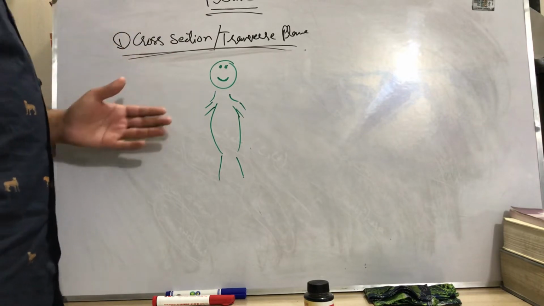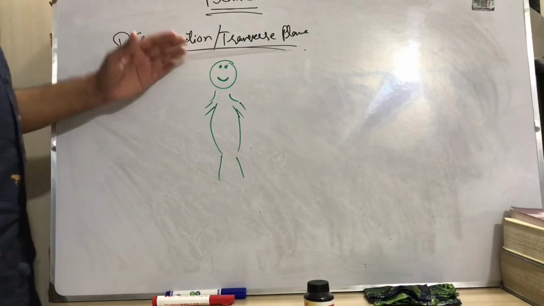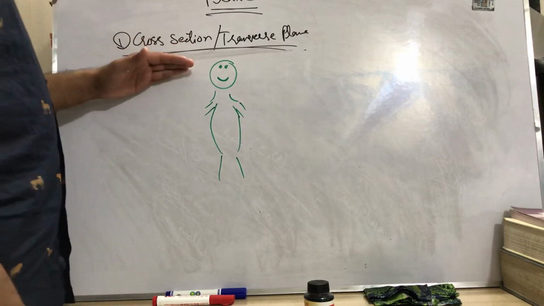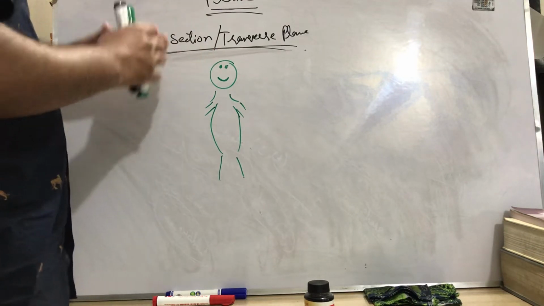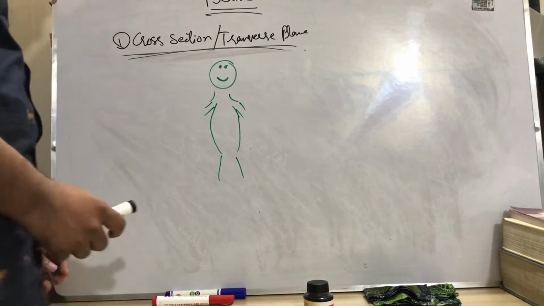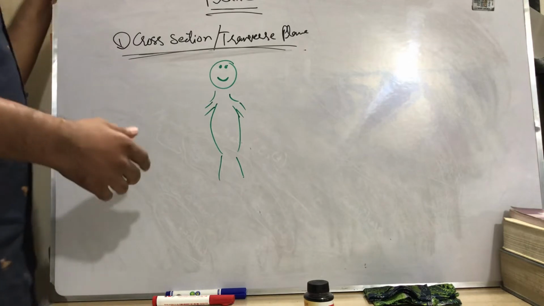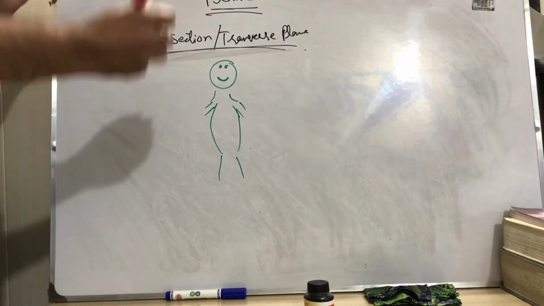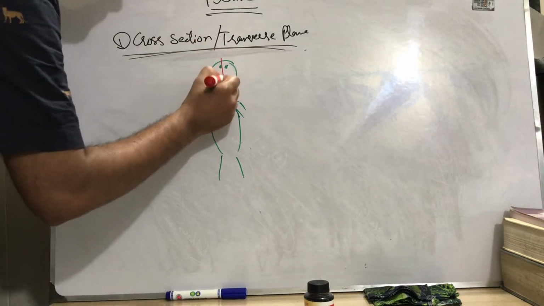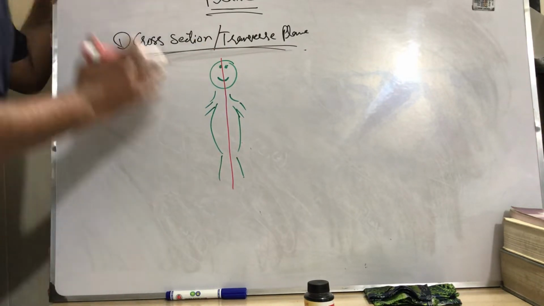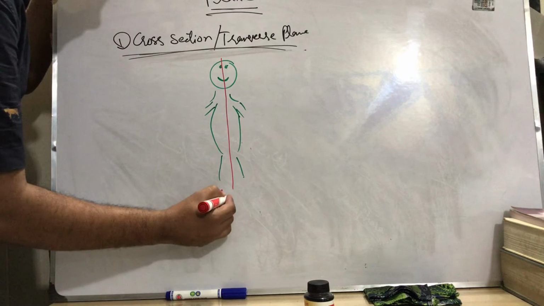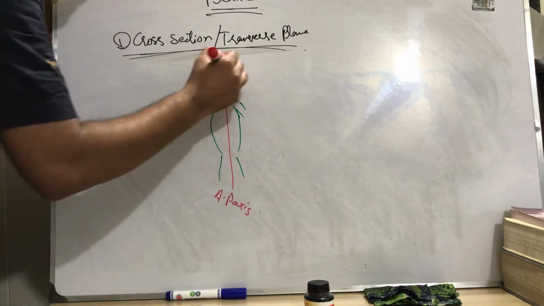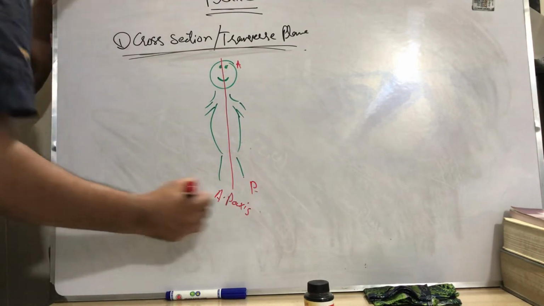What is the anterior point? Anterior point is the head point of any organism. Cephalic head or cephalic portion is the anterior portion, and the end of the body, or we can say the caudal portion, is the posterior portion. So we know that this is its anterior posterior axis, AP axis.